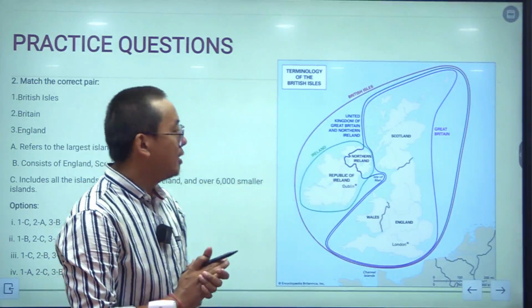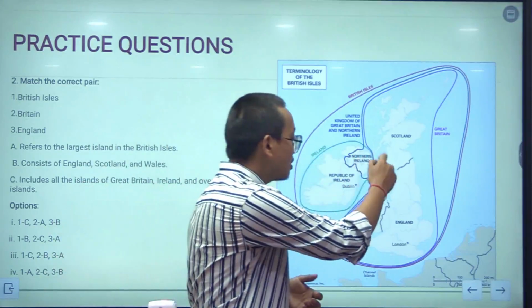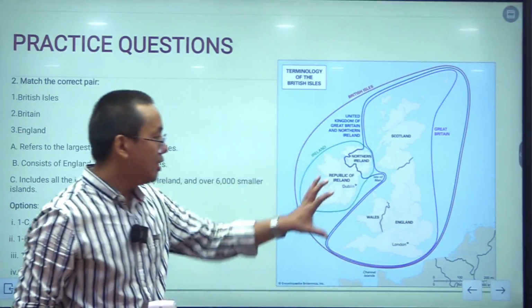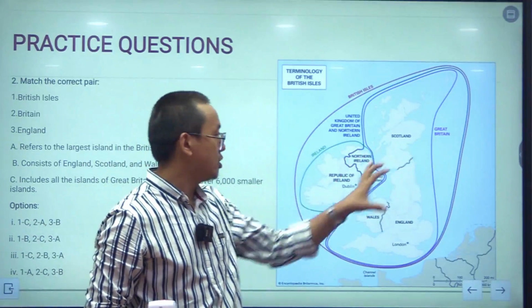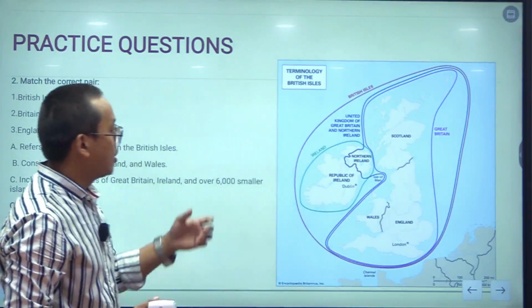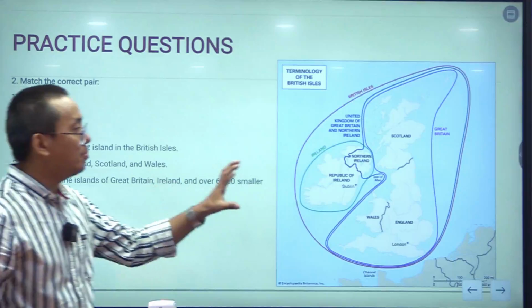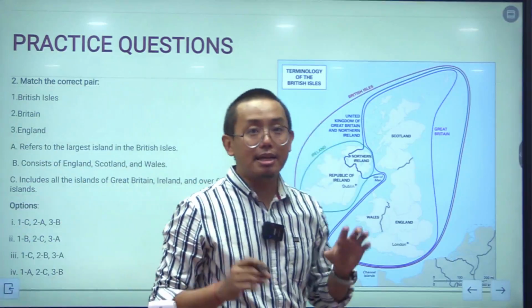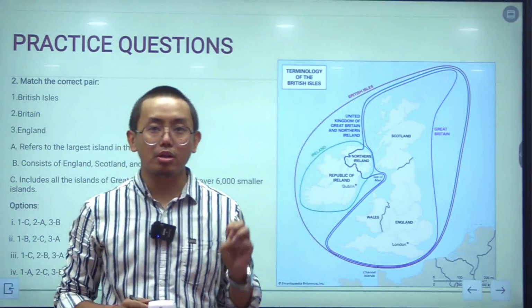And the United Kingdom is Scotland, Northern Ireland, England and Wales. These four territories together constitute the United Kingdom. So the United Kingdom, Great Britain and the British Isles are three different things, and you have to know the difference.